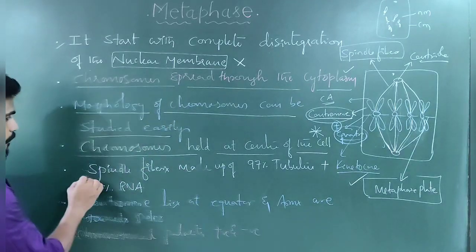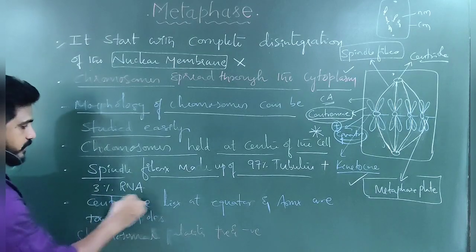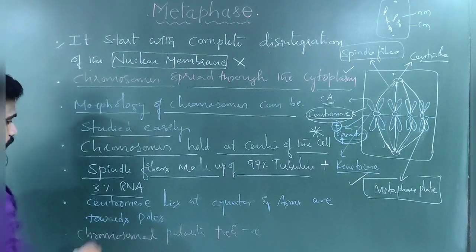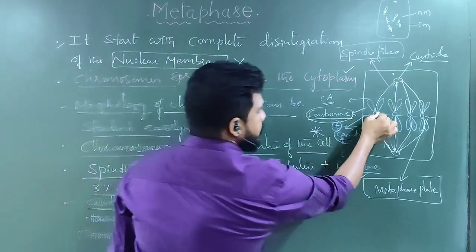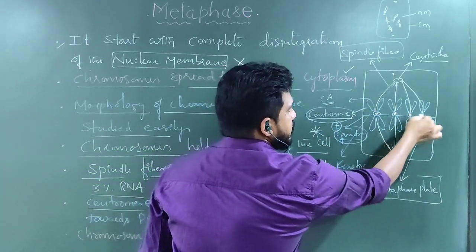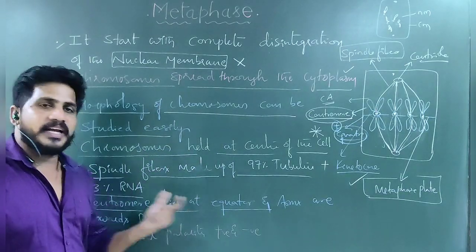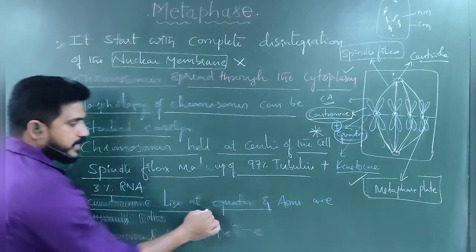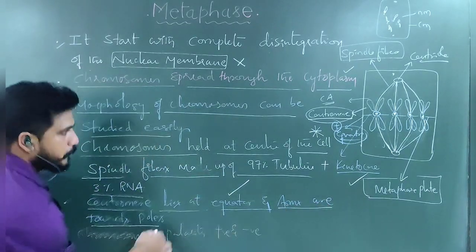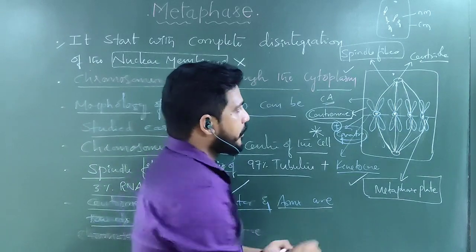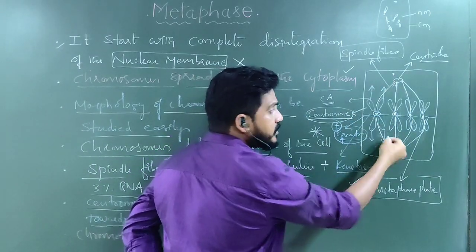Understand? So, spindle fibers are made up of 97% tubulin protein and 3% RNA. The centromere lies at the equator. Yes, obviously, this is a centromere, this is a centromere, this is a centromere, and this is a centromere. All the centromeres are arranging at the center. So the centromere lies at the equator, and their arms are towards the poles. Observe clearly. These are the arms. Arms are towards the poles. Isn't it?